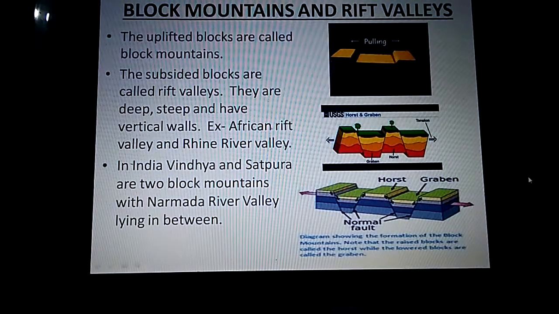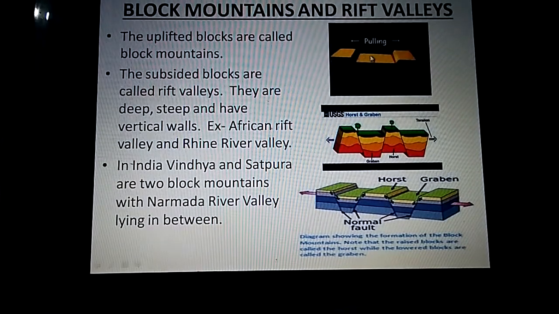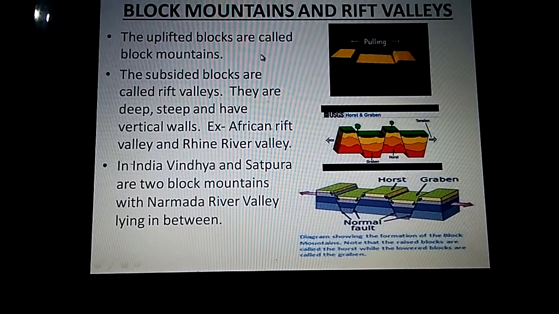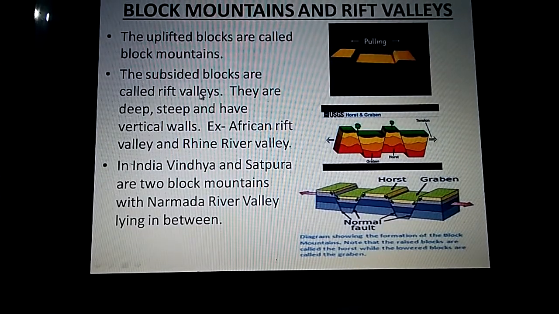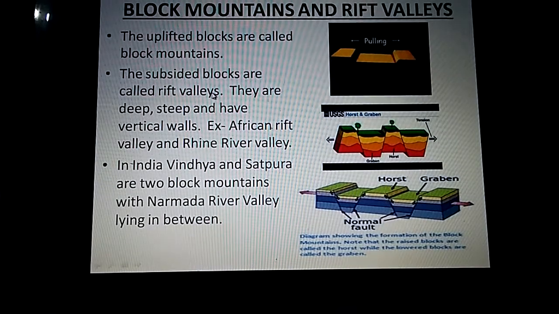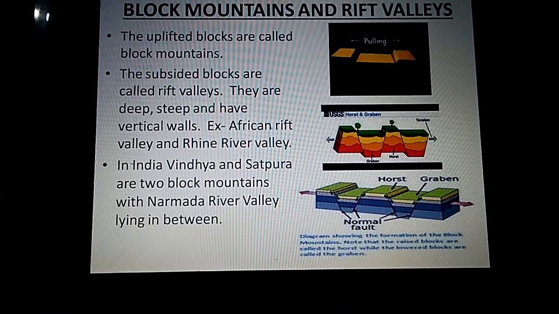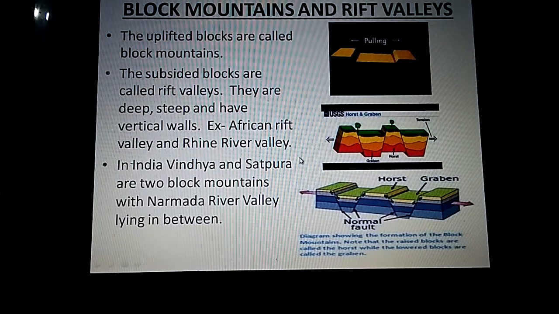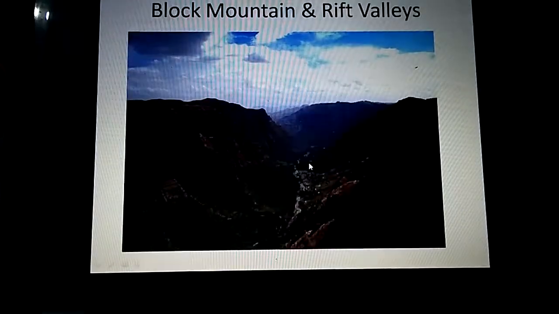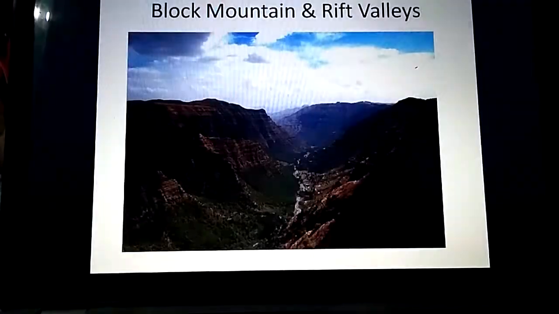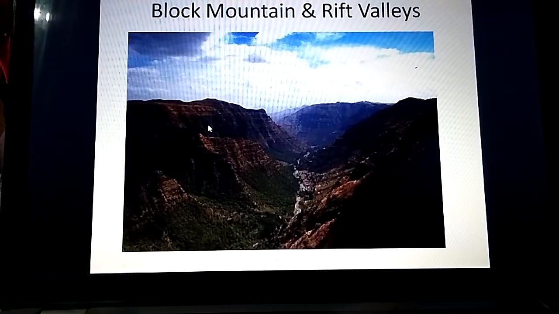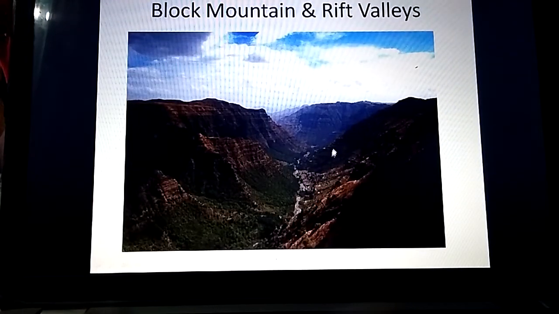The forces from two sides are working, pulling each other apart. The uplifted blocks are called block mountains and the subsided blocks are called rift valleys. Examples are the African rift valley and the Rhine rift valley. We discussed this in the last topic also when we discussed the mountains. Here also this is a block mountain and this valley is a rift valley.